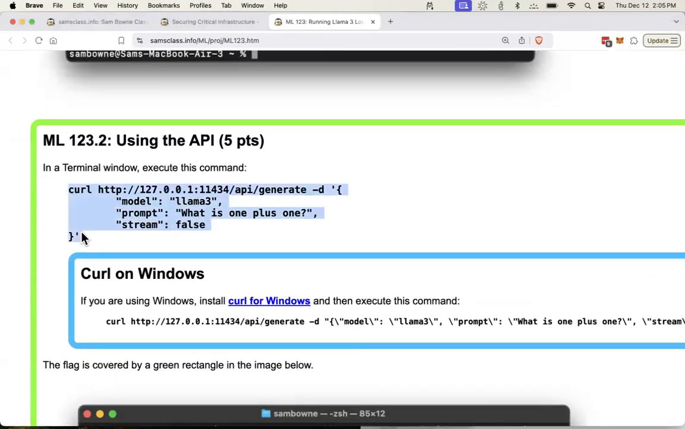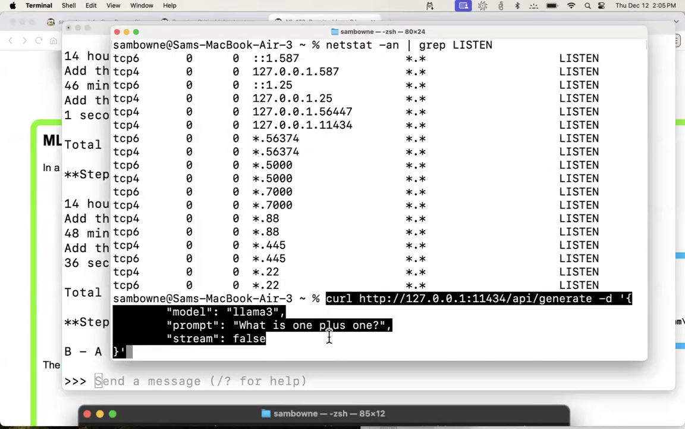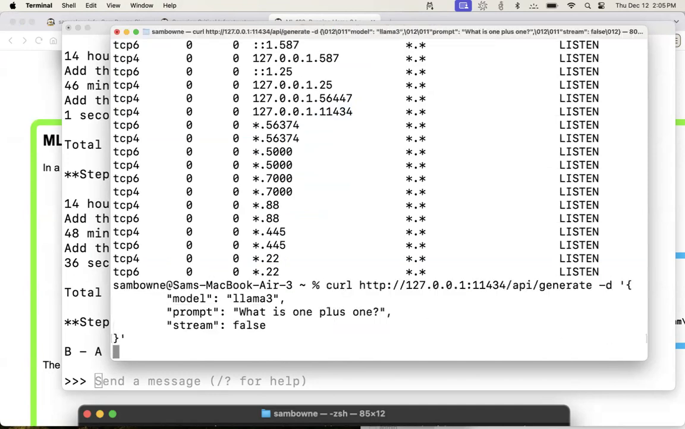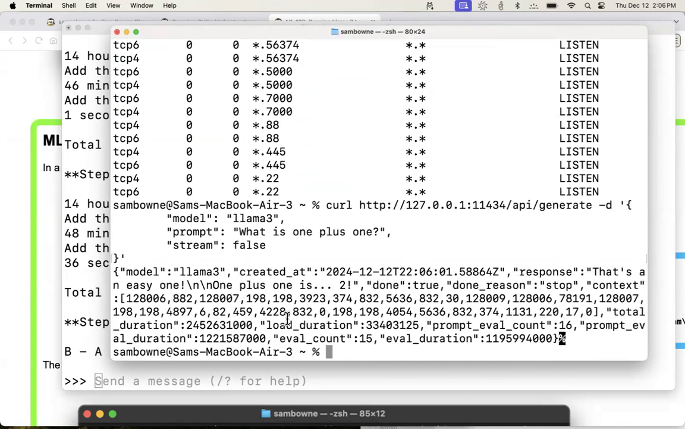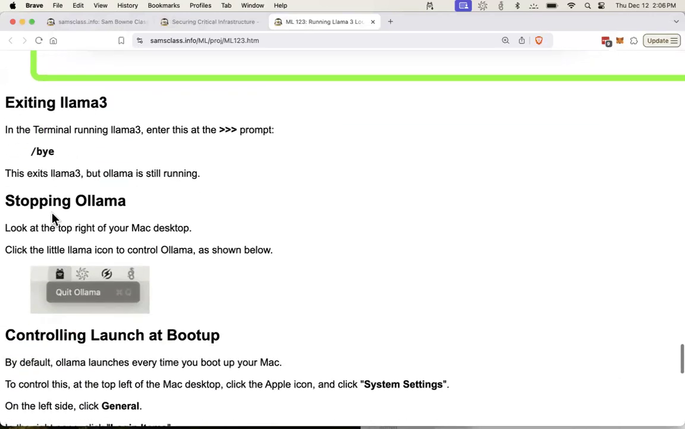Here's the curl to send a request to the API. This is going to ask it, what is 1 plus 1? And ask it to generate an answer. And there it is. 1 plus 1 is 2. That's the answer. Well, that's an easy one. So you can use it remotely this way. And so it is a drop-in replacement for those cloud services.